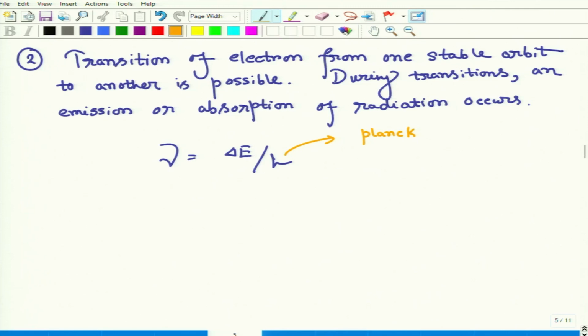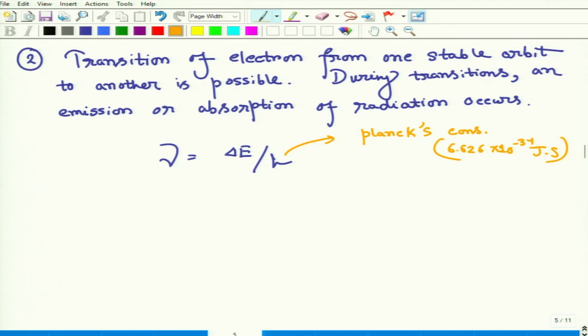Planck's black body radiation was known. Planck gave the justification of the black body radiation by using the discreteness of light. That's why h is known to all. This is called Planck's constant. The value is 6.626 times 10 to the power minus 34 joule second.